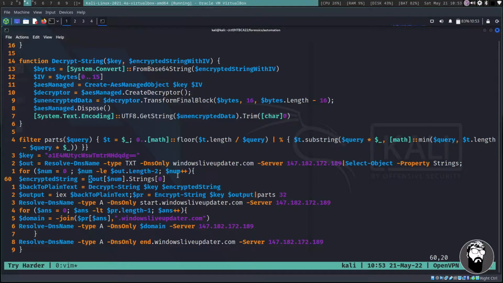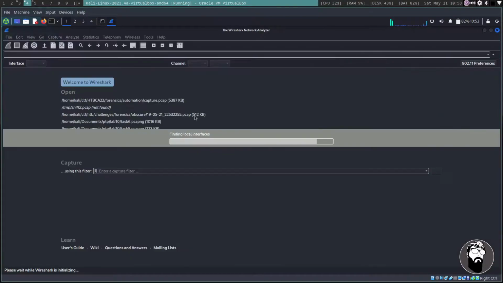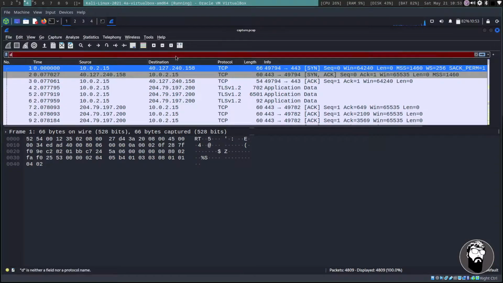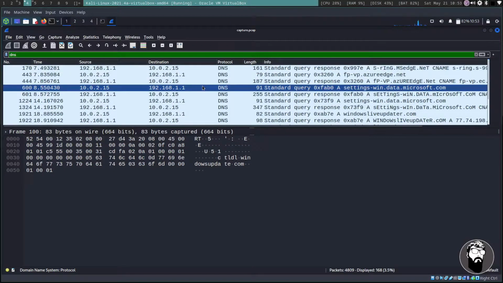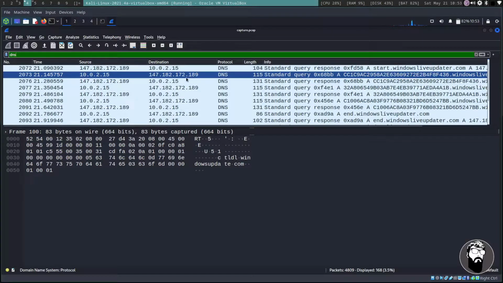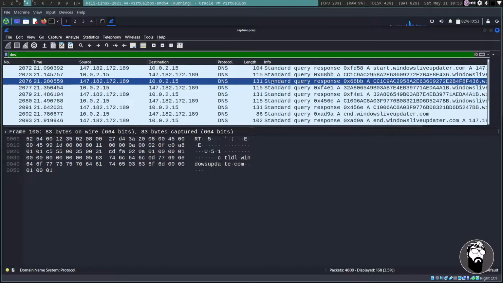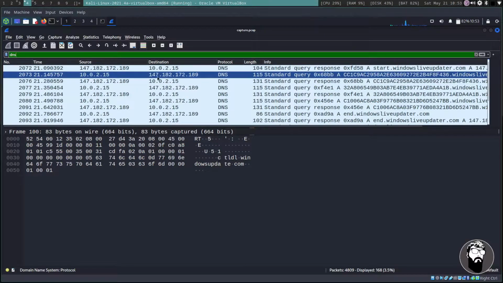And so before we go any further, just one more time, I'm going to open up Wireshark on the PCAP, and we're going to filter for DNS once again. And sorry if I'm losing you. I'm trying to recall my thought process on this. I spent probably 2 hours on this one to get as far as I did. But we have our queries from our potentially compromised host to this Windows Live Updater IP, and then we have our responses.